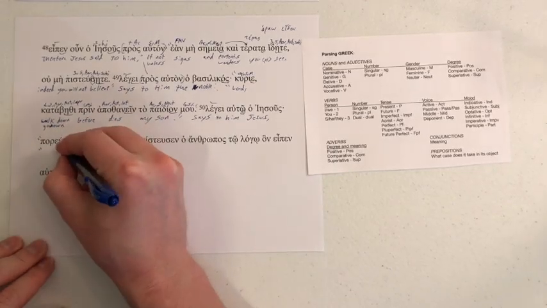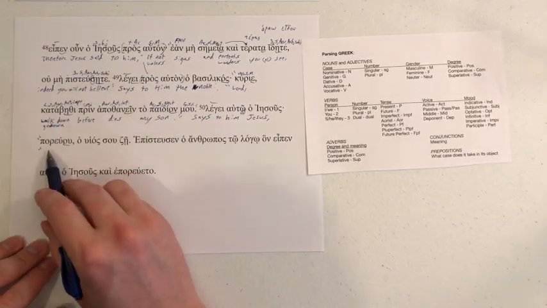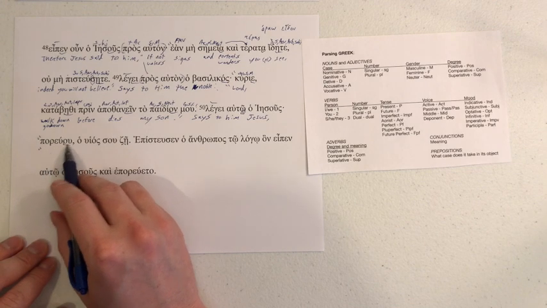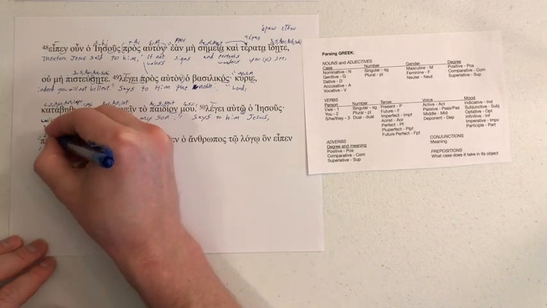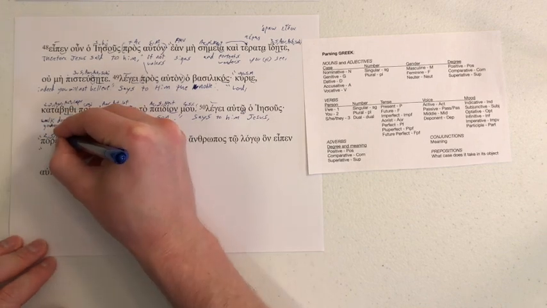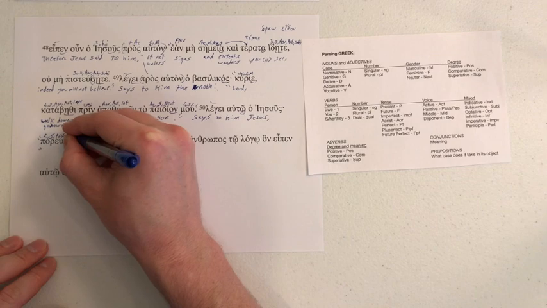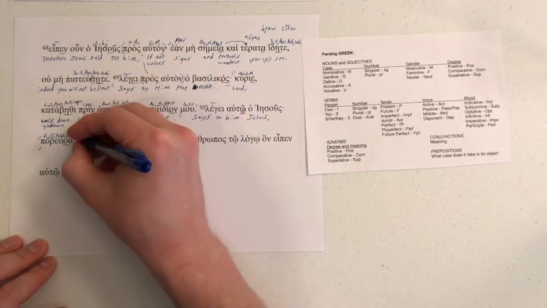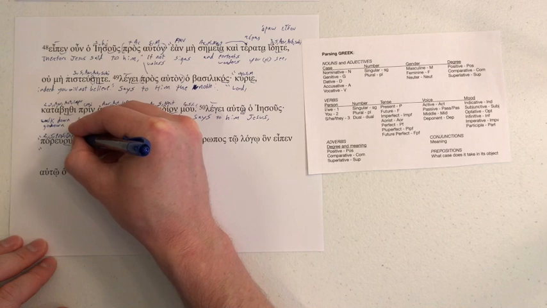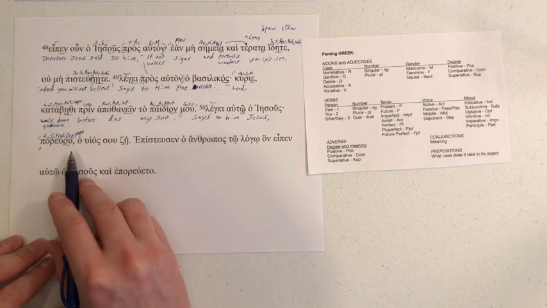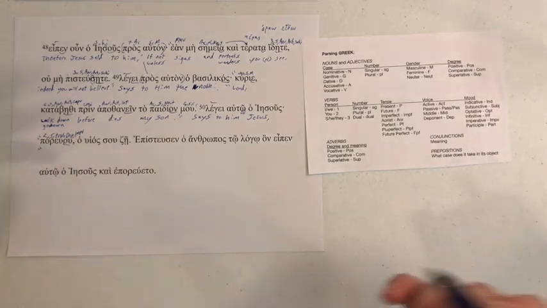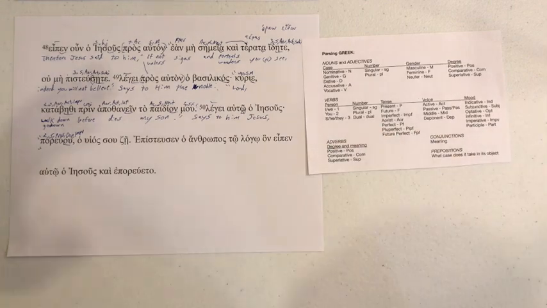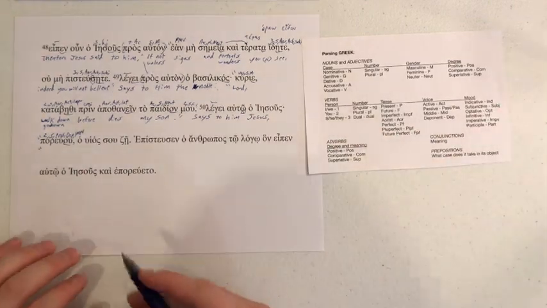Por eu, we've got omicron upsilon right there as our ending. This is from poreuomai. So our omicron upsilon tells us that this is going to be an imperative on a deponent verb, and it's going to be singular. So second singular present stem. Deponent, and imperative. And this means to set out, to walk, to conduct one's life. So I don't think Jesus is saying, conduct your life. But I think he's saying, effectively, go.